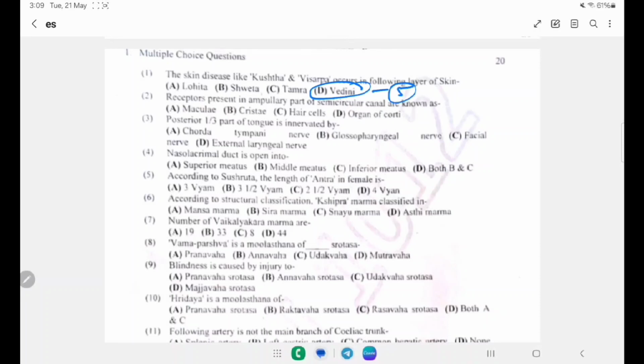Receptors present in the ampullary part of the semicircular canal are known as A. Macula, B. Crista, C. Hair cell, D. Organ of Corti. Right answer is the crista.